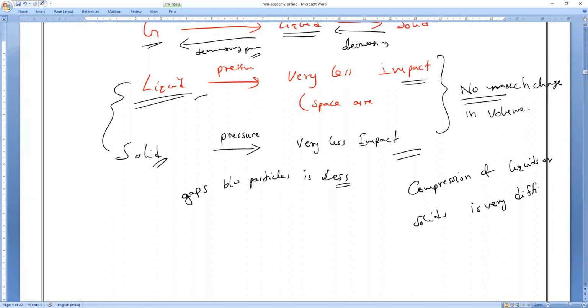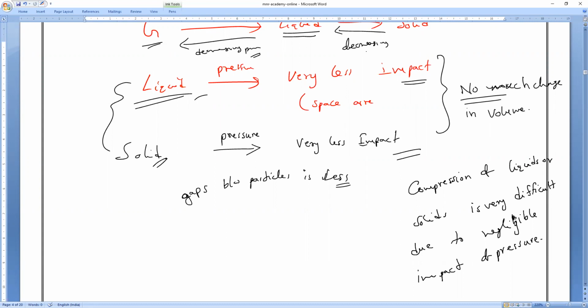What is the reason, guys? Compression is difficult due to the negligible impact of pressure. So pressure impacts only which substance? Only the gaseous substance. Now, you can see this. I will say the points, and you can remember them. So that is what you have to remember.